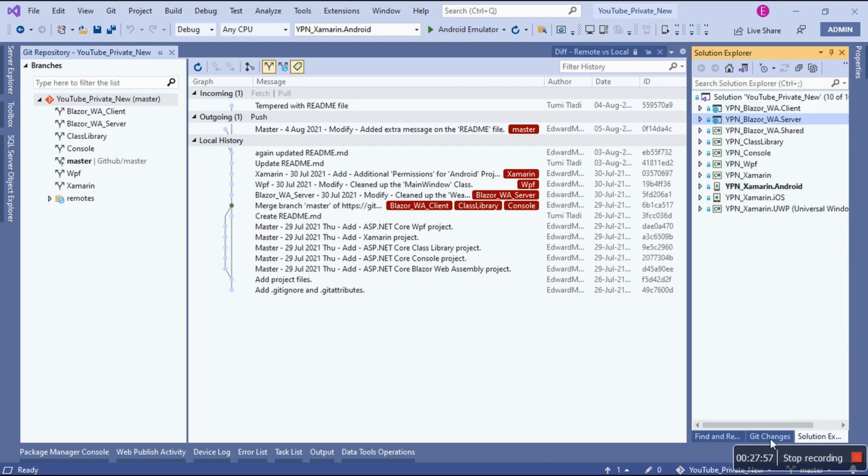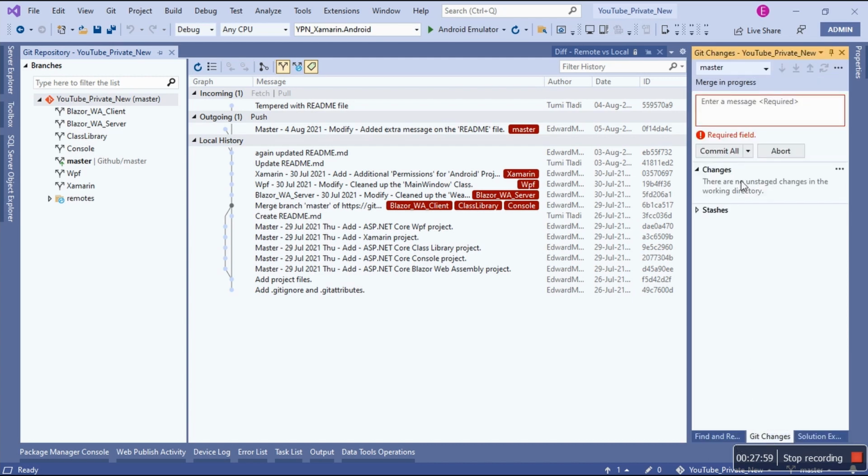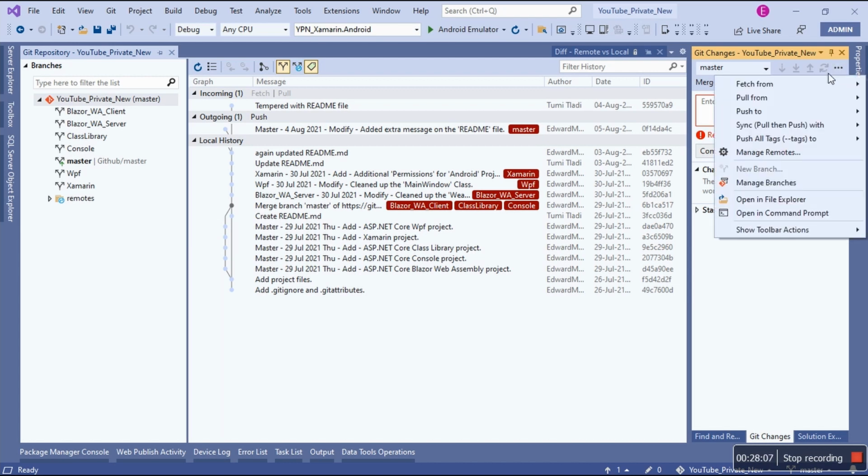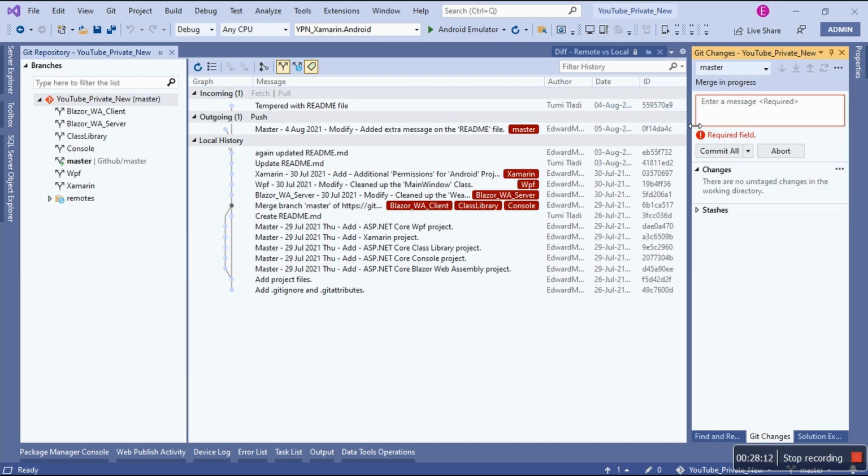I want to push. They say merge in progress. Push to GitHub. Can I refresh this?